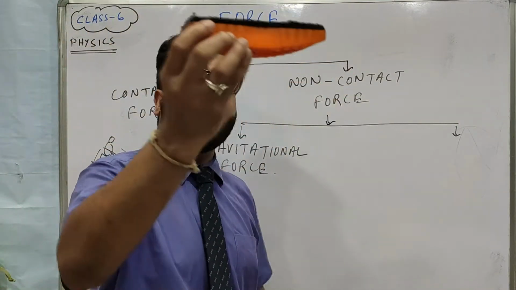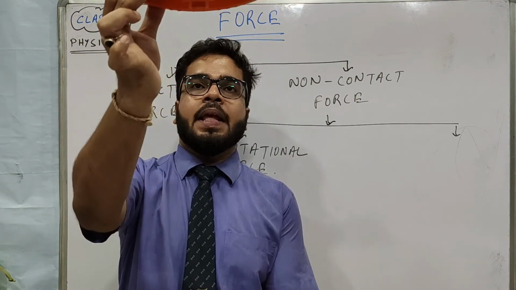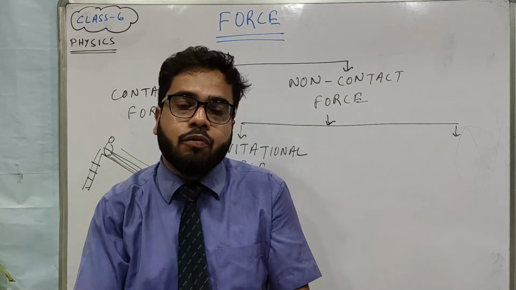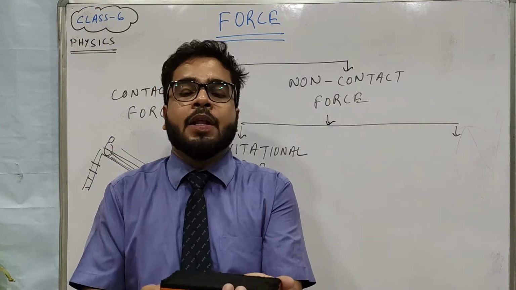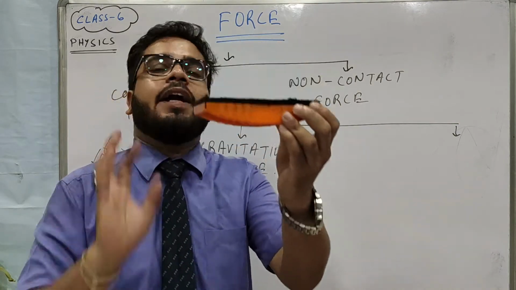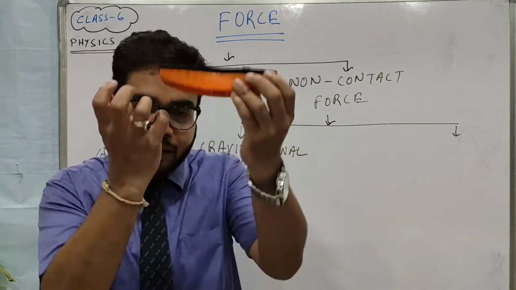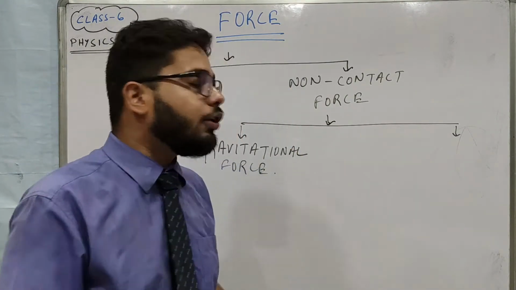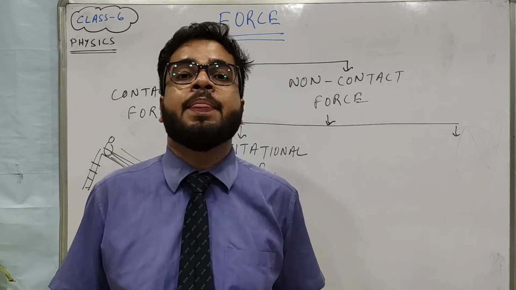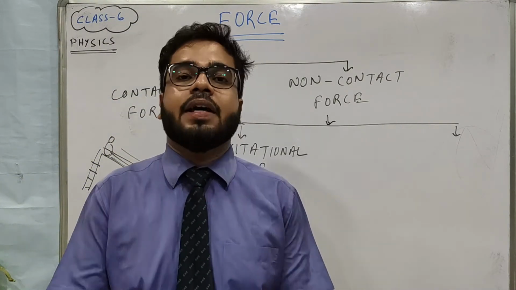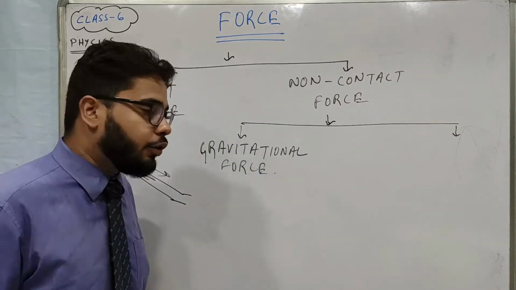Suppose I have kept this duster here. You can see I have kept this duster and I am releasing it. So it started moving. As soon as I released it, it started moving, right? So some force is applied on this to make it move. Which force is that? Because the earth is pulling it, right? So that is what we call gravitational force. And because of this gravitational force only, Mr. Isaac Newton found the apple falling. I hope you know about that story.